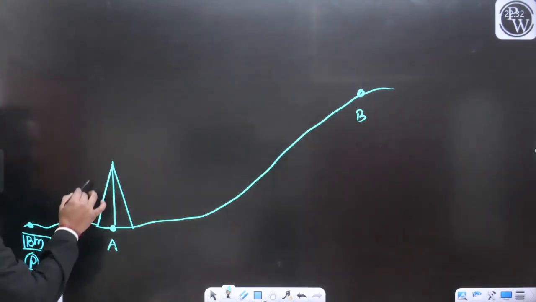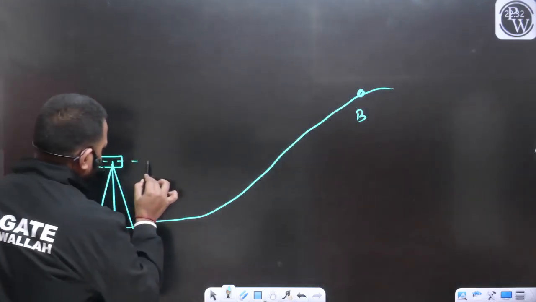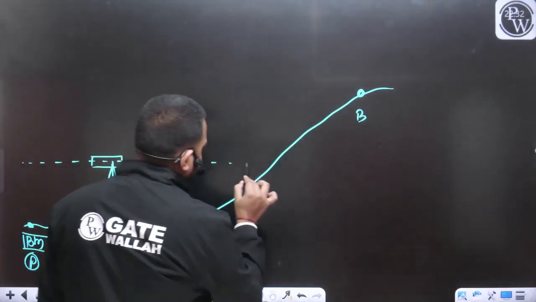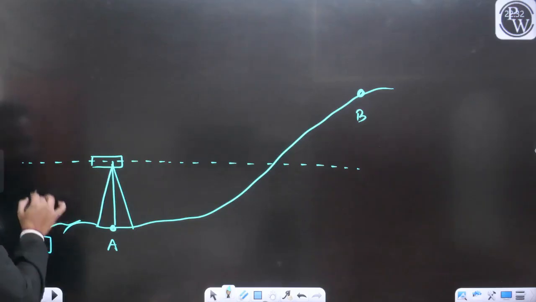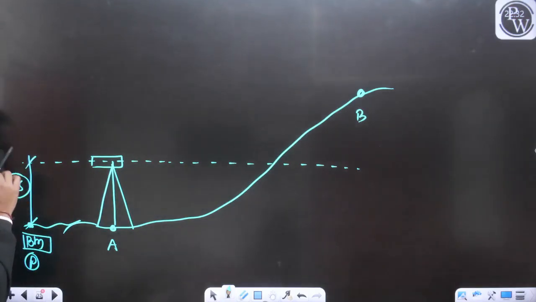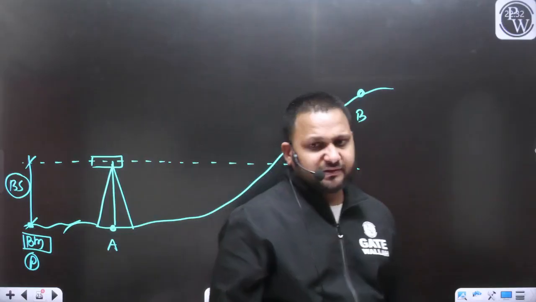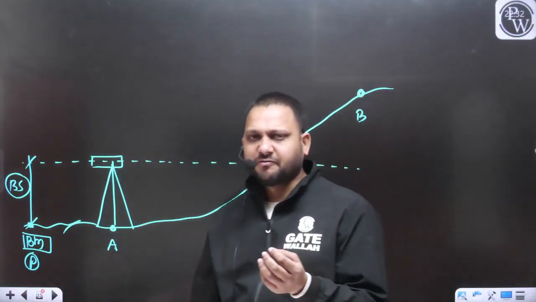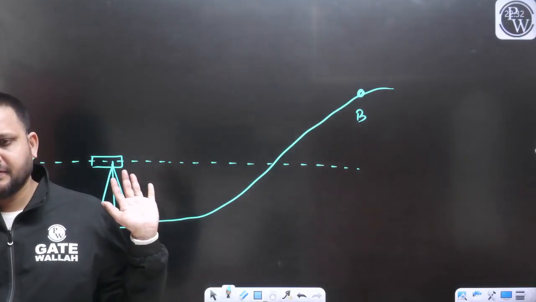So we are using the tachometer. With the help of the tachometer, can I take this backside reading? Tell me. Obviously, you can perform the leveling work with the help of the theodolite. Simply, you need to take one staff reading corresponding to the axial stadia.